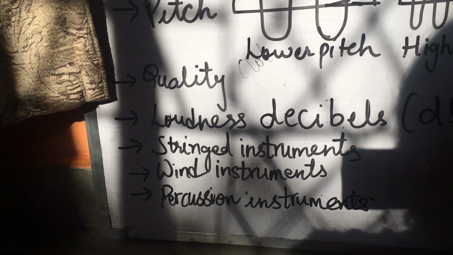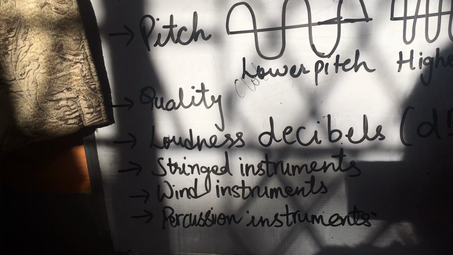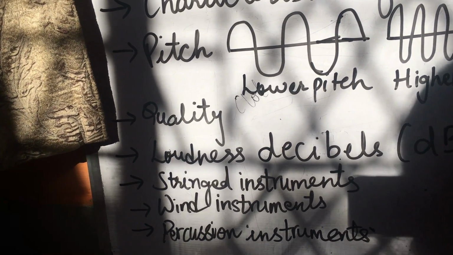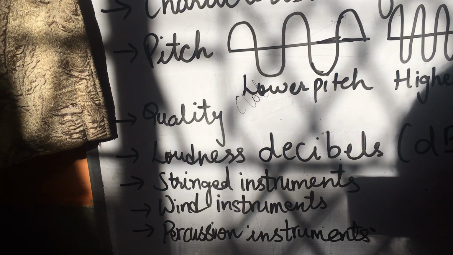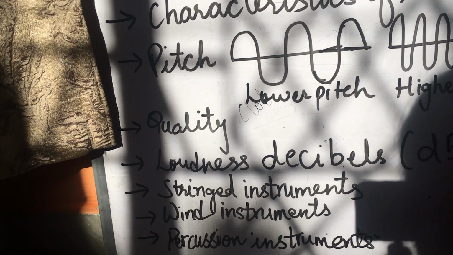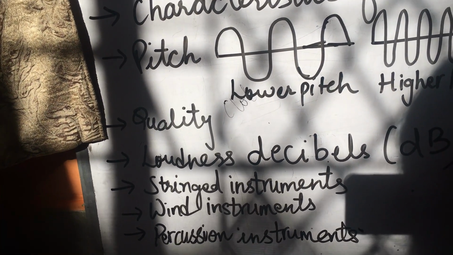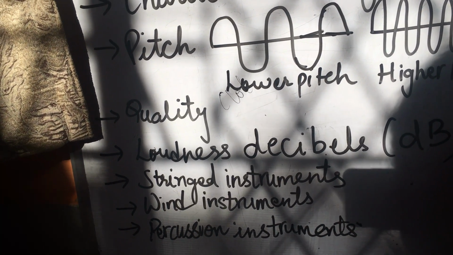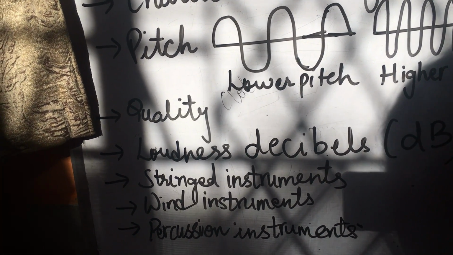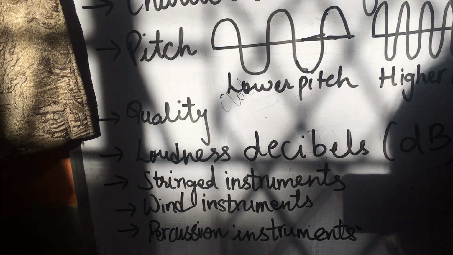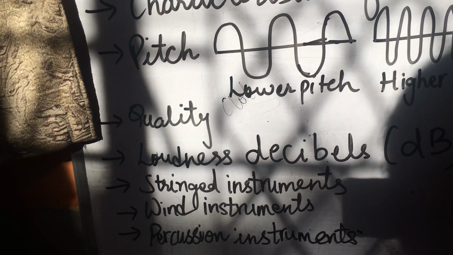Okay, now the next topic is wind instruments. What are wind instruments? In some instruments like the flute, mouth organ, pipe organ or clarinet, what do we do? We blow the air and the air column vibrates. So these instruments are known as wind instruments. They produce sound by the vibration of the air column when air is blown through them. The frequency of sound can be changed by altering the length of the air column.